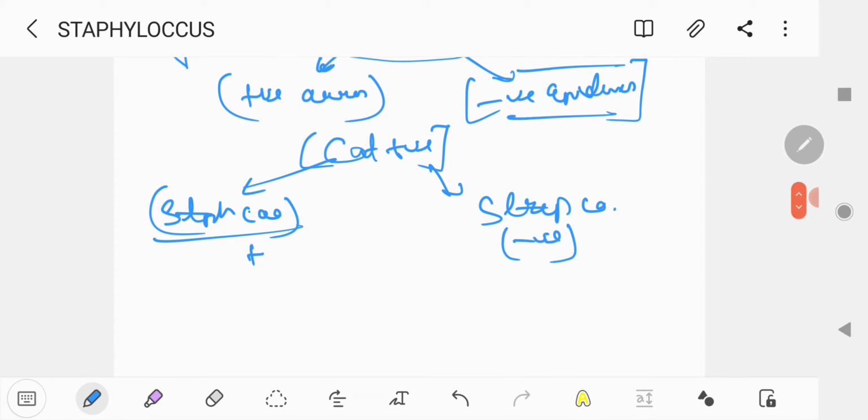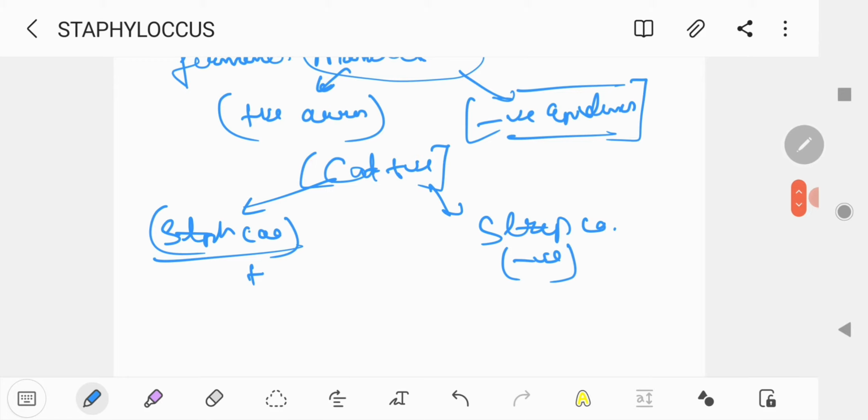So to make a diagnostic difference between Staphylo and Strepto, you do the catalase reaction. When it gives catalase positive, it is Staphylococcus.